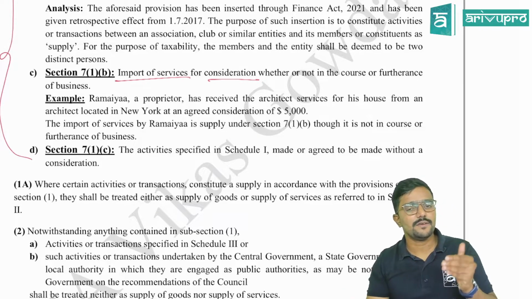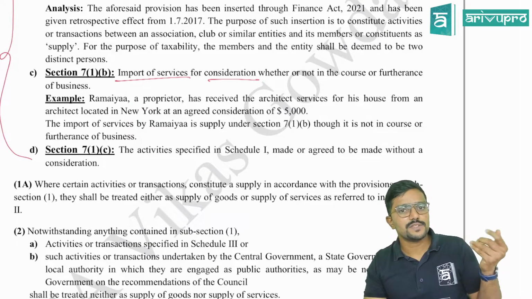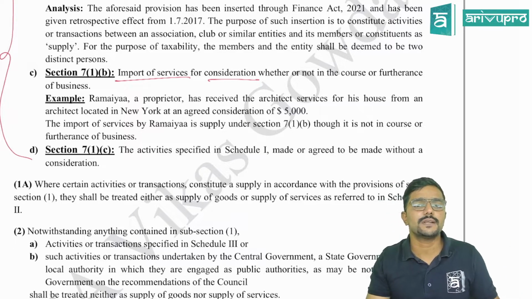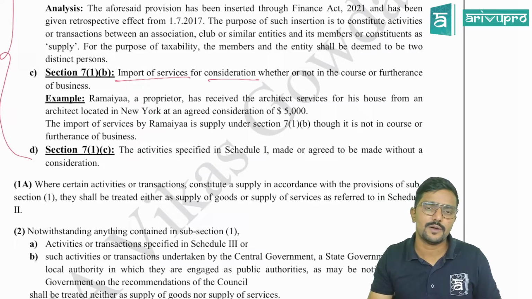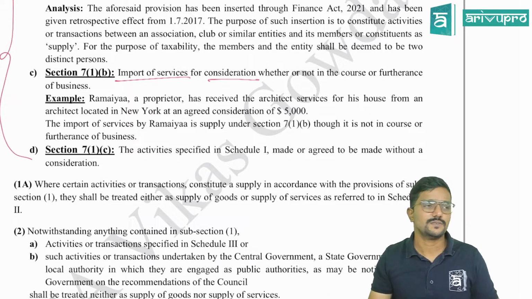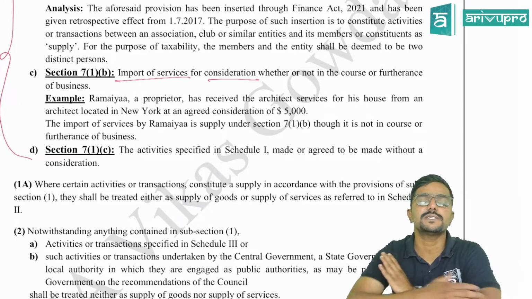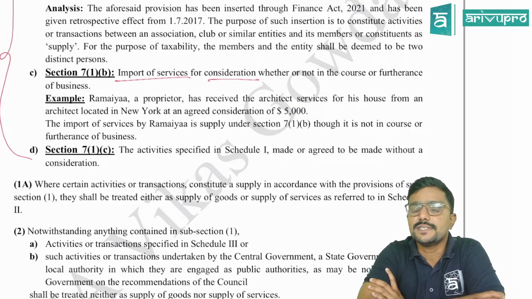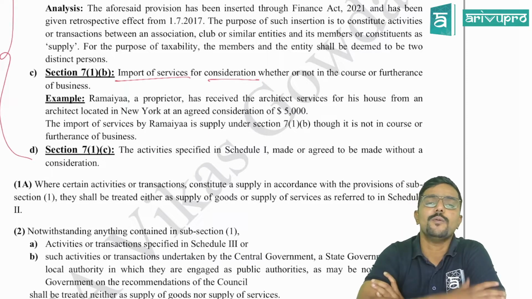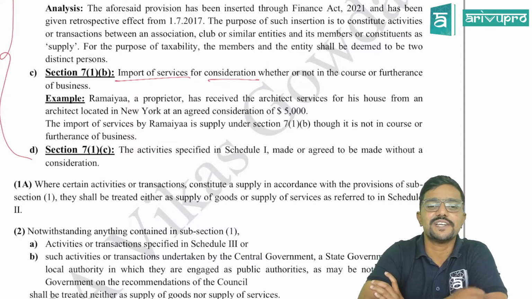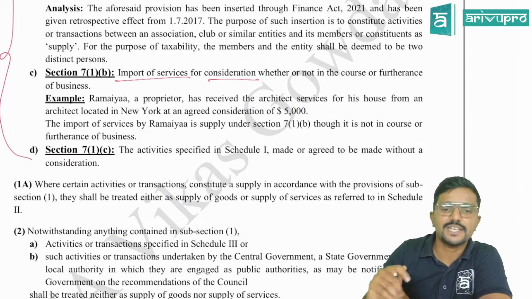Next, sir, I have taken some services, legal services or architect services from my friend from abroad, free of cost. He is my close friend, so he has given that service free of cost. Is it a supply as per 7.1b? No. Why? Because there is no consideration. One of the conditions here is consideration.